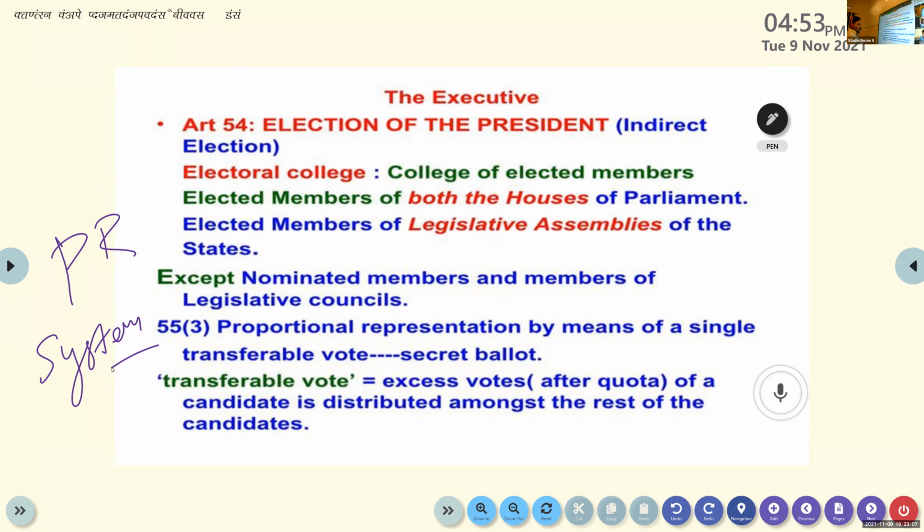The voter can transfer that vote to other candidates also. That is what a transferable vote is. In the next slide we will discuss the transferable voting system. So please note down quickly.